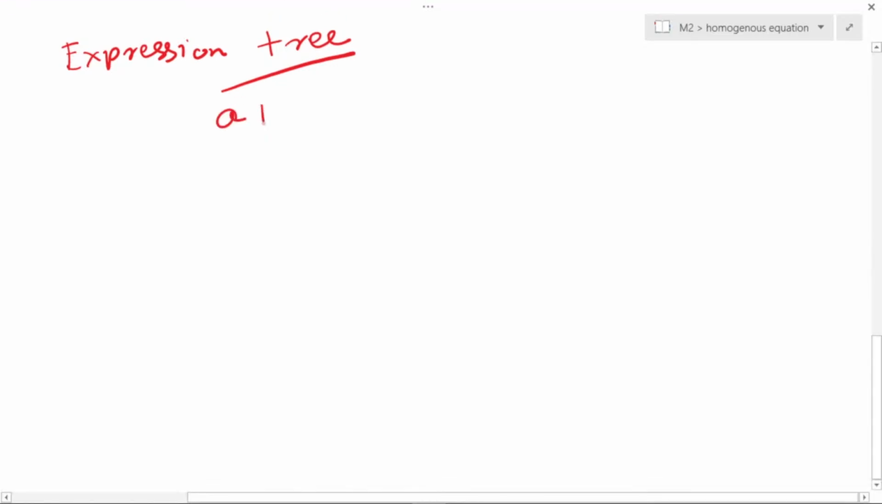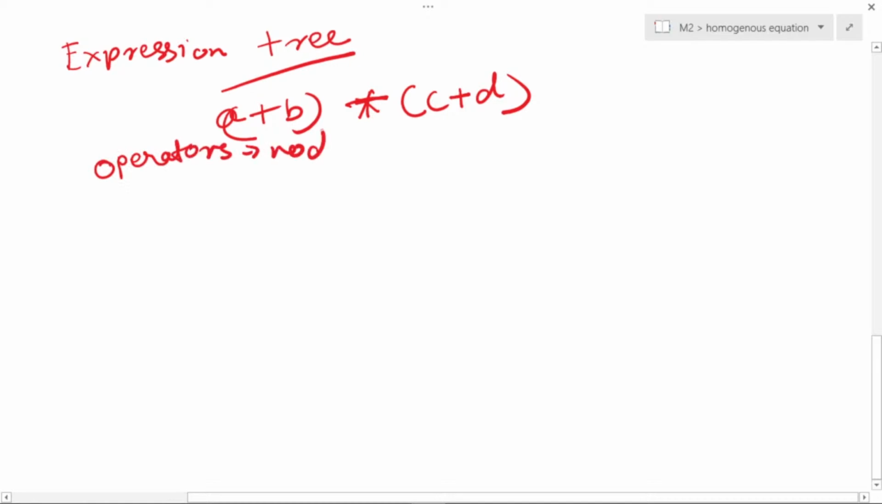Now let's say I am telling you to go for this expression. Let's say a plus b into c plus d. Okay, so what does this mean? If I am going to represent it in an expression tree, what do you have to remember? Operators will be nodes. Operators are going to be nodes.